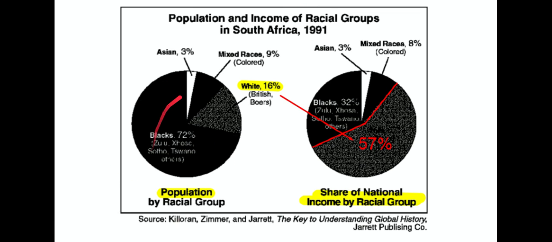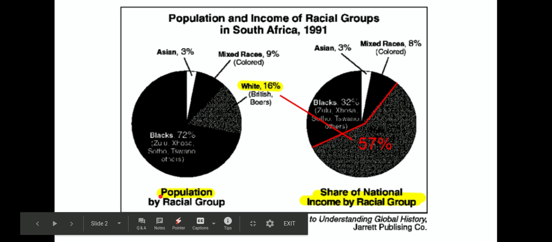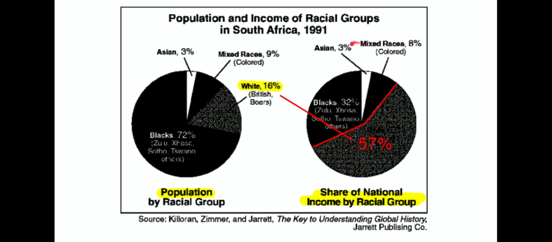So each of these segments is going to tell us the percentage of each race that is represented. Okay, on the left-hand side, we have the population by racial groups, so how many people there are. And on the right-hand side, the share of national income by racial group. So this is how much money do they have. Okay, and if you take a look here, Asians are 3% of the population and they have 3% of the wealth. That makes sense. Mixed race, 9%. Mixed race over here, 8%. Okay, that's still pretty much 9%.